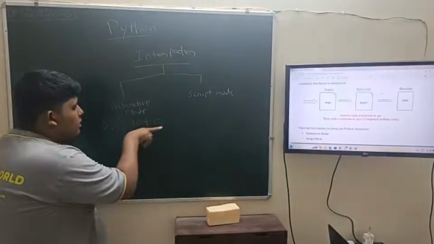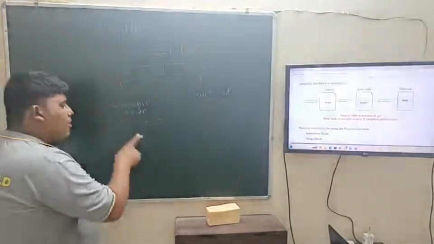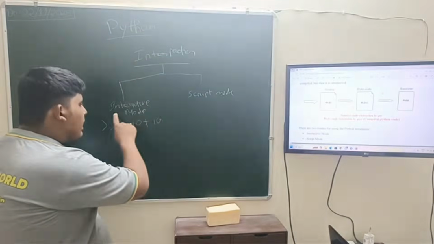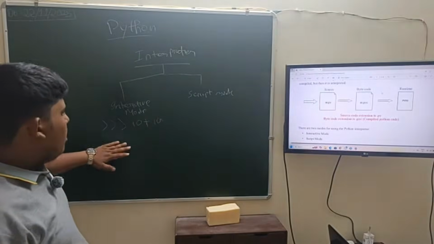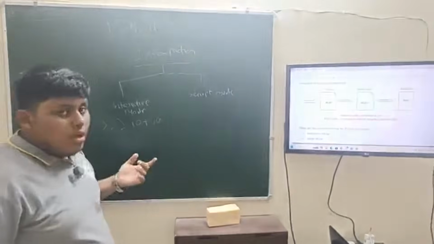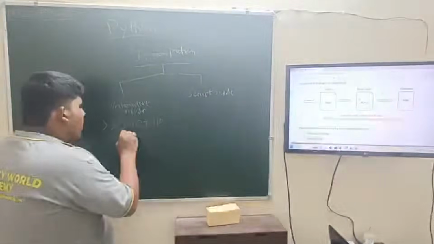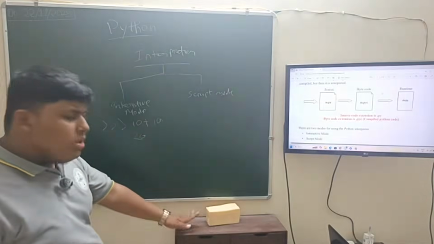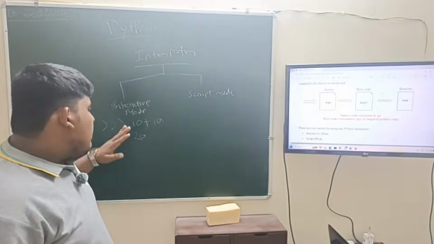If we write 10 plus 10, then when we press enter, the statement will run immediately. So this is interactive mode, where when we type our statement and press enter, our statement runs immediately. Means when we press enter, immediately 20 will come here, or the result will come there. So this is interactive mode.